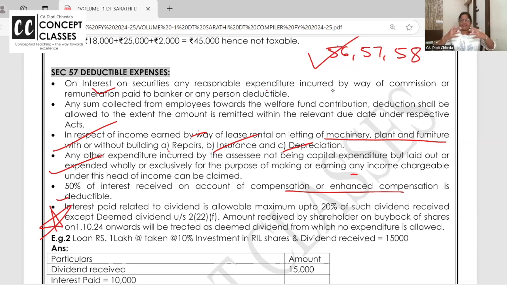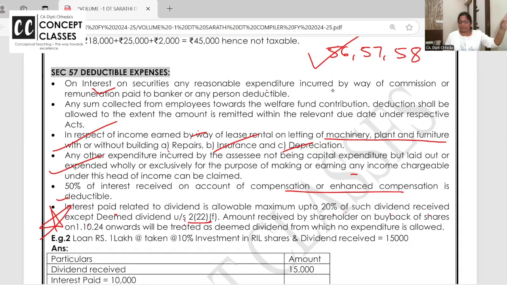All the dividend receipts are taxable here. Then interest which is paid related to dividend is allowed maximum up to 20% of such dividend received except 222F. अब 222F क्या है मैं आपको बताऊंगी.